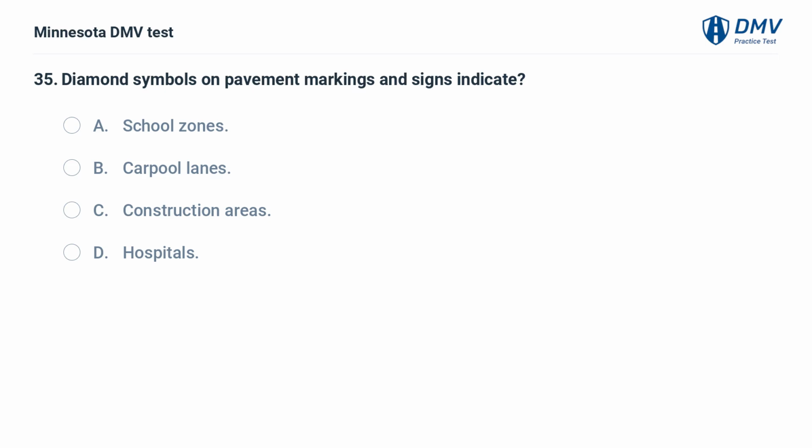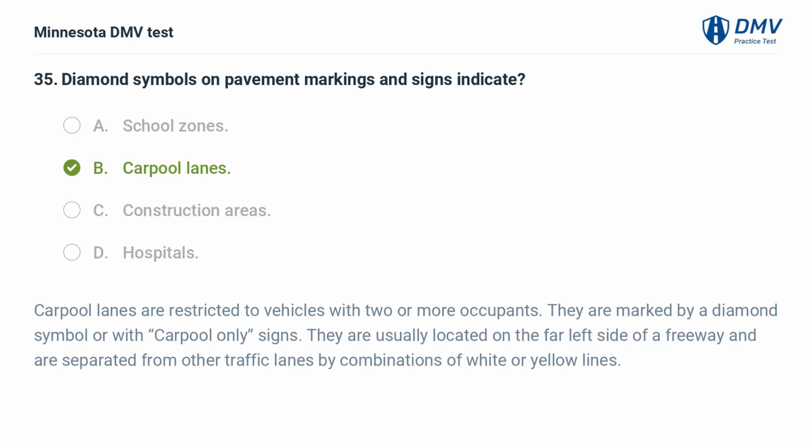Diamond symbols on pavement markings and signs indicate: A. School zones. B. Carpool lanes. C. Construction areas. D. Hospitals. B. Carpool lanes. Carpool lanes are restricted to vehicles with 2 or more occupants. They are marked by a diamond symbol or with carpool only signs. They are usually located on the far left side of a freeway and are separated from other traffic lanes by combinations of white or yellow lines.